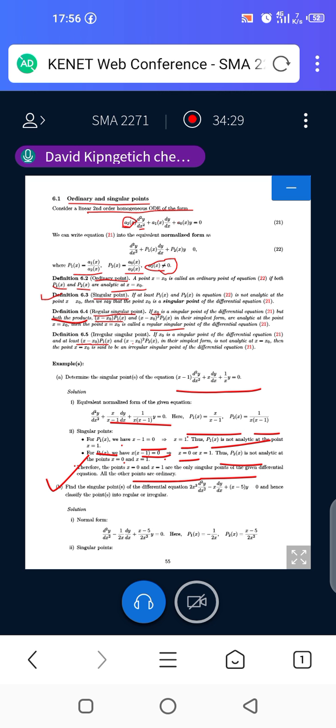Example B: find the singular points of this differential equation, and hence classify them as regular or irregular. So we are supposed to find the singular points. First of all, you need to normalize the equation, that is, you write it in terms of p1 of x and p2 of x. You identify p1 of x and p2 of x.